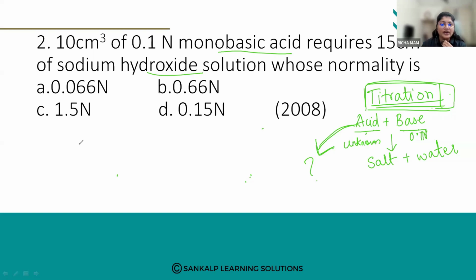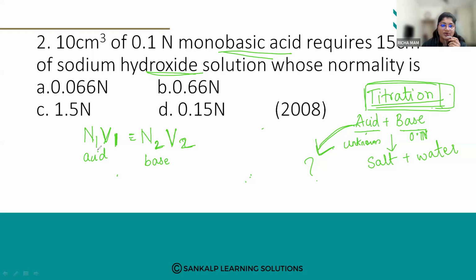So what is the formula we are going to use? The formula is N1V1 = N2V2. We use that formula here because we have one acid and one base. N1 is the concentration of the acid and V1 is the volume of acid taken, and N2 is the concentration of the base and V2 is the volume of base which is taken.